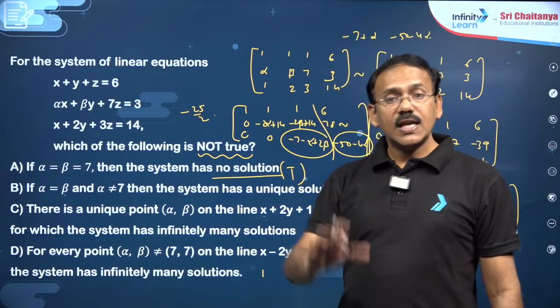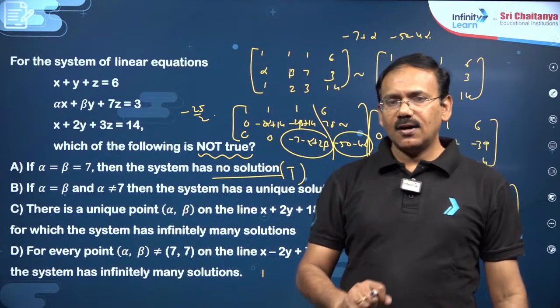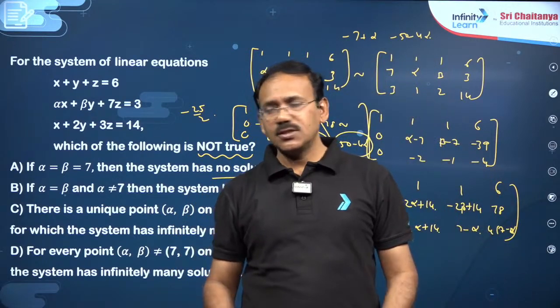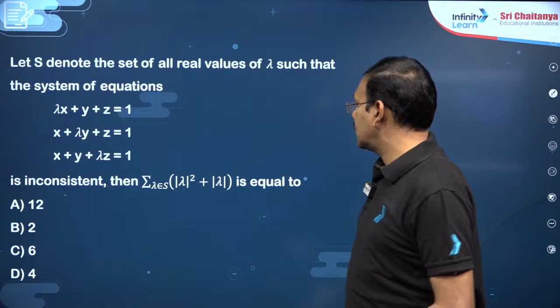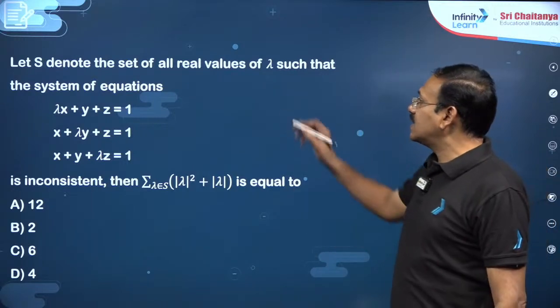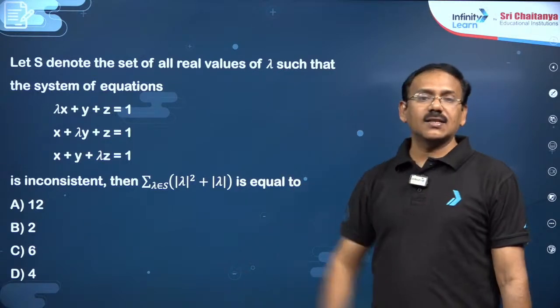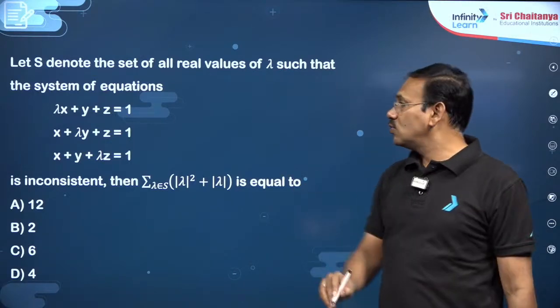Moreover, dear students, even for JEE Advanced, this content is almost enough to attempt the questions. Even here you can answer questions of the same level. Yes, denote the set of all real numbers lambda such that the system is inconsistent. Inconsistent means no solution.